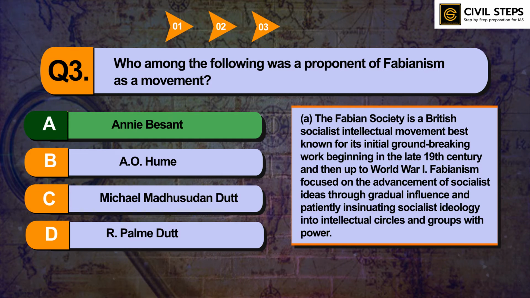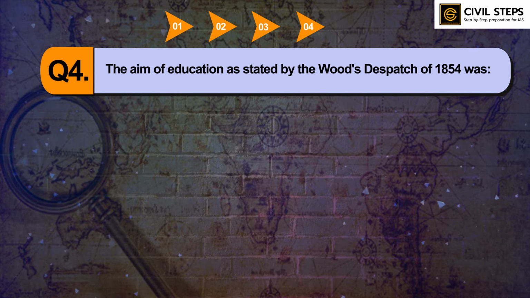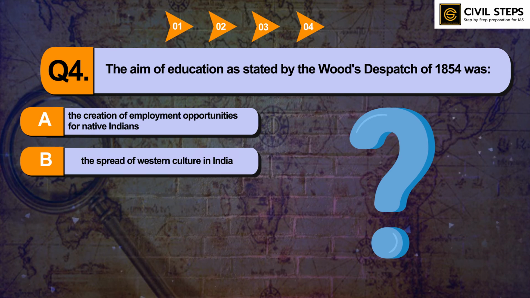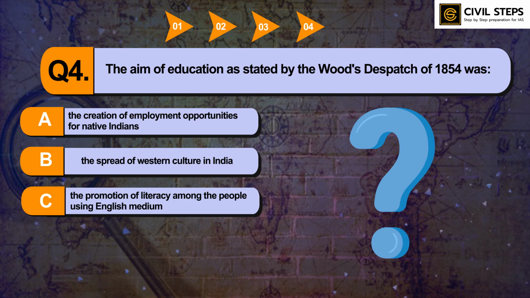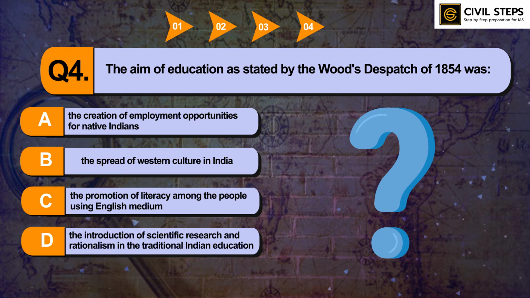So now let us discuss question number 4. The aim of education, as stated by the Wood's Dispatch of 1854, was: option A, the creation of employment opportunities for native Indians; option B, the spread of Western culture in India; option C, the promotion of literacy among the people using English medium; option D, the introduction of scientific research and rationalism in the traditional Indian education. So you can pause this video and write your answer in the comment section below.